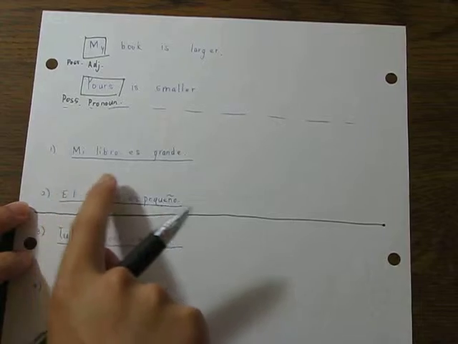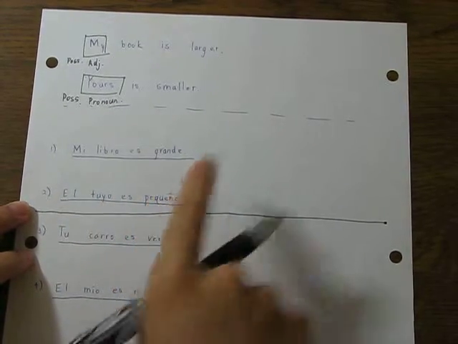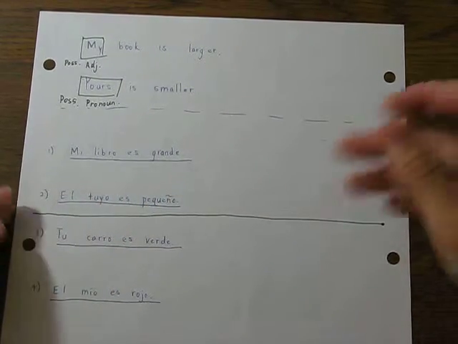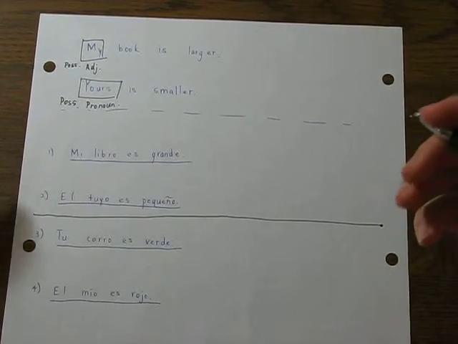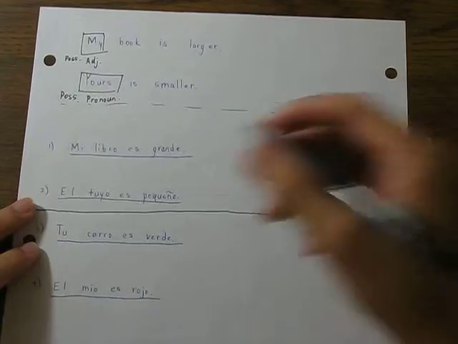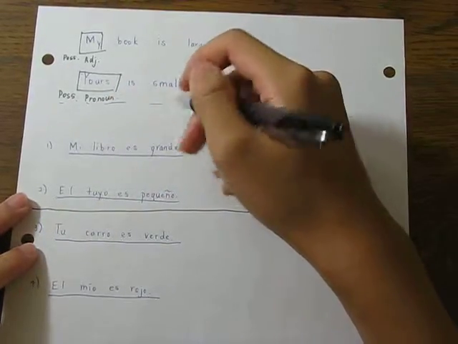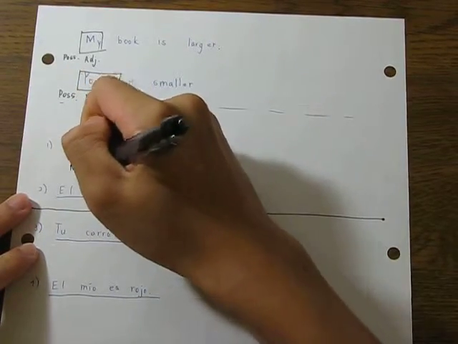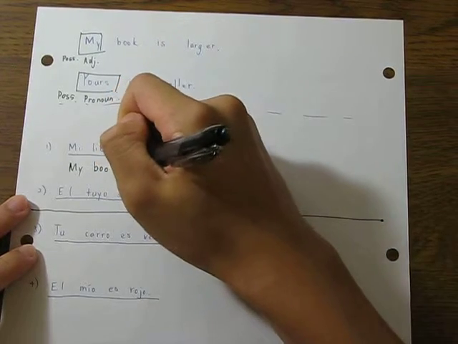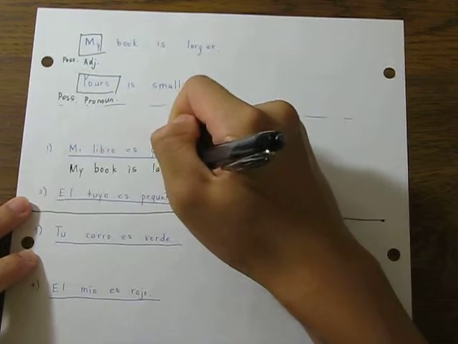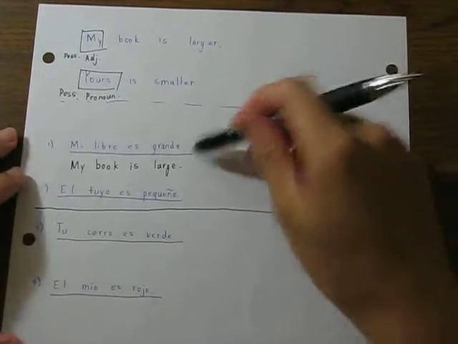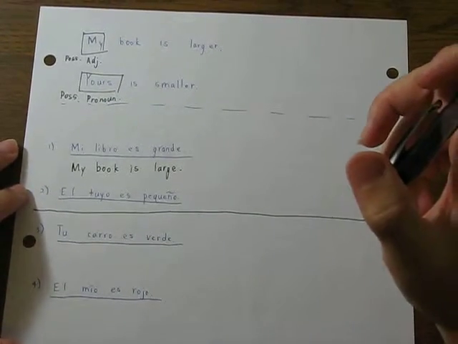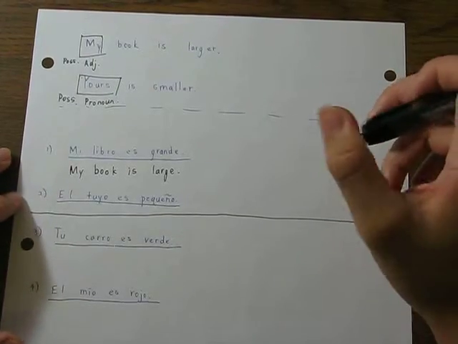So, mi libro es grande, right? I am saying, so what am I trying to say? Anyone who has passed Spanish 1 or Spanish 2 would be able to tell you that mi libro es grande means my book is large. Maybe you're talking about your bio textbook or something, I don't know. So you say, my book is large. Next, you have el tuyo es pequeño, right?